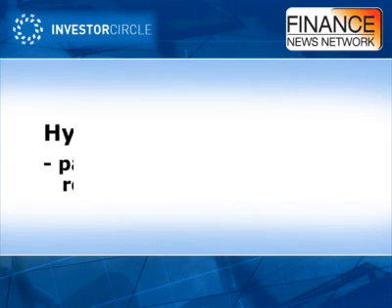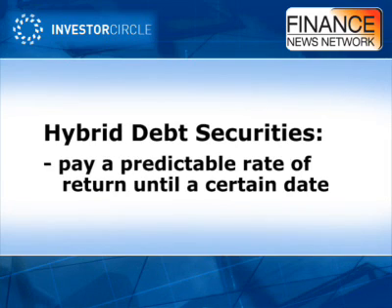And finally, hybrids are a class of security which combine both debt and equity characteristics. Hybrid securities pay a predictable rate of return or dividend until a certain date. At that date, the holder has a number of options, including converting securities into the underlying shares.